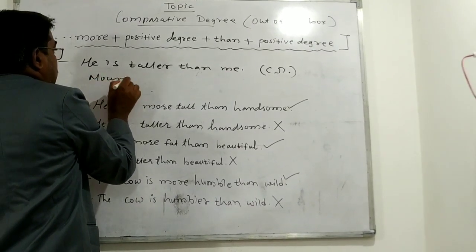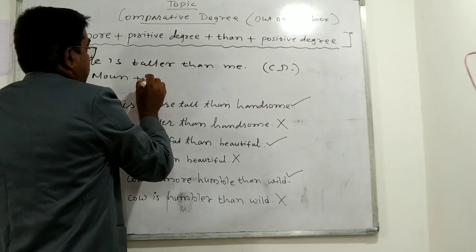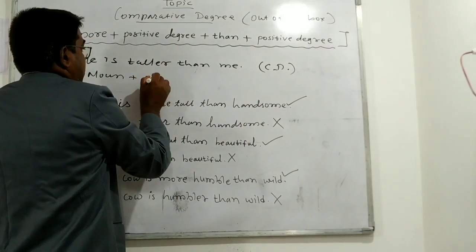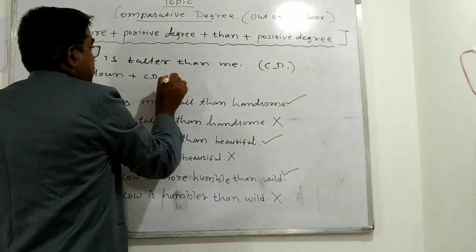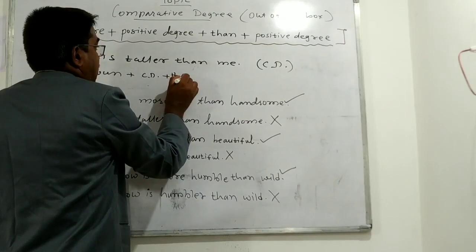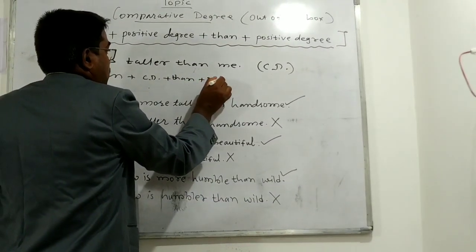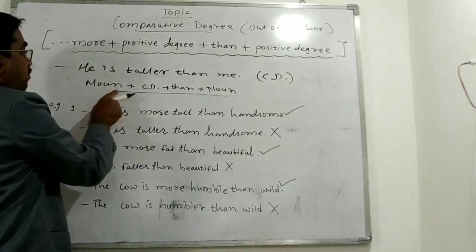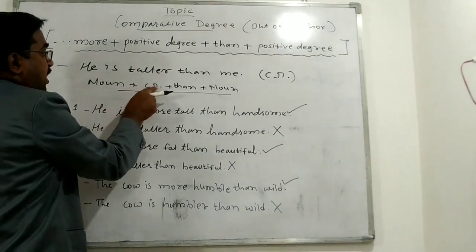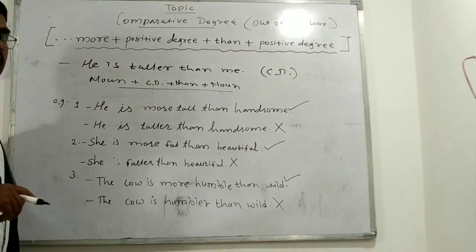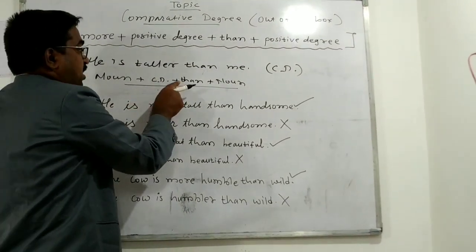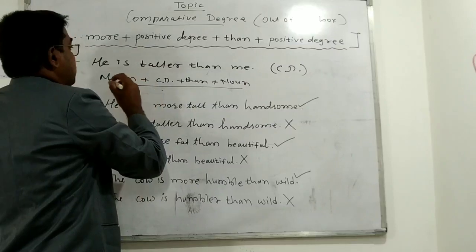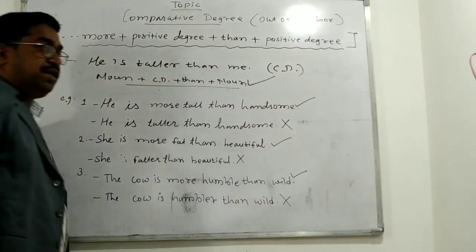Noun plus comparative degree, that is the second form of the adjective, plus than plus noun. This is the regular structure of comparative degree.